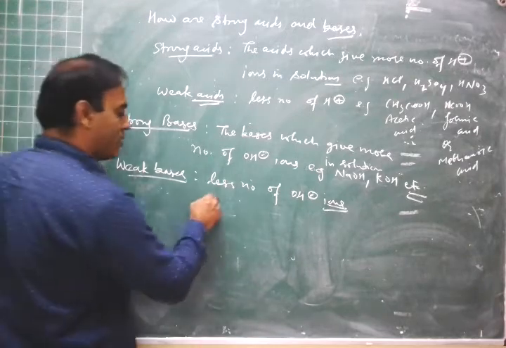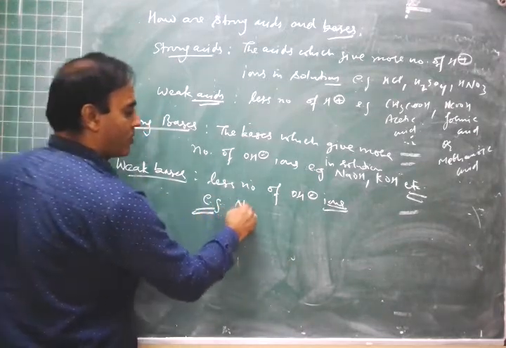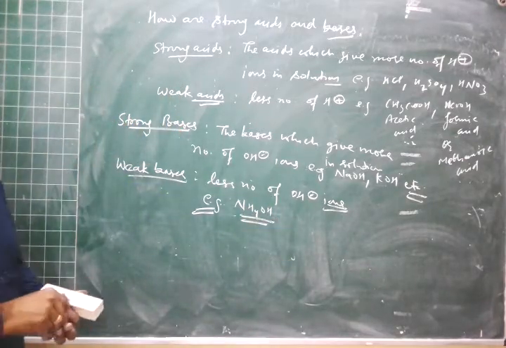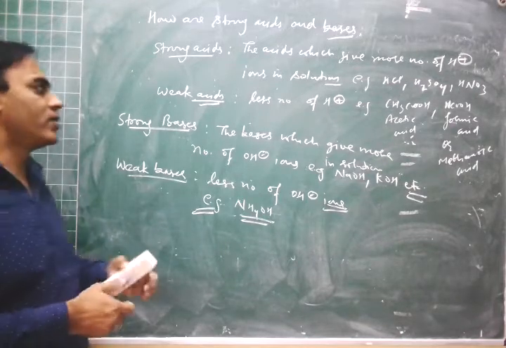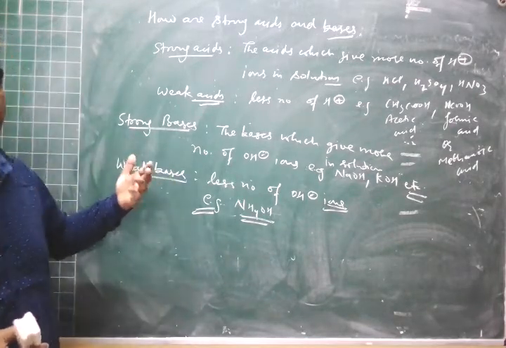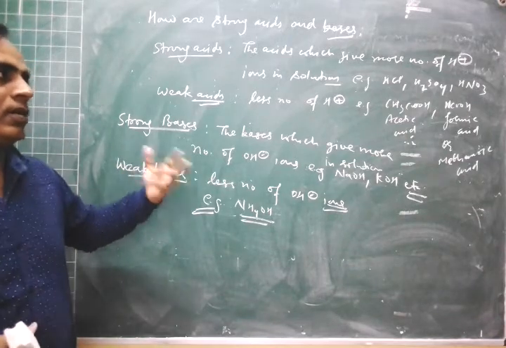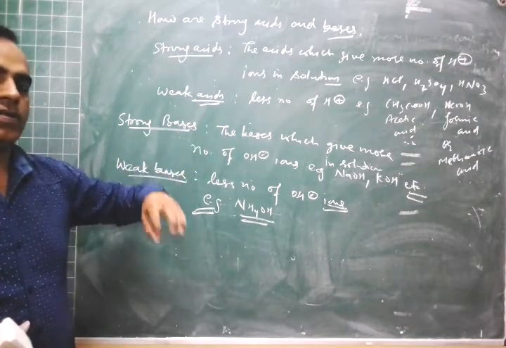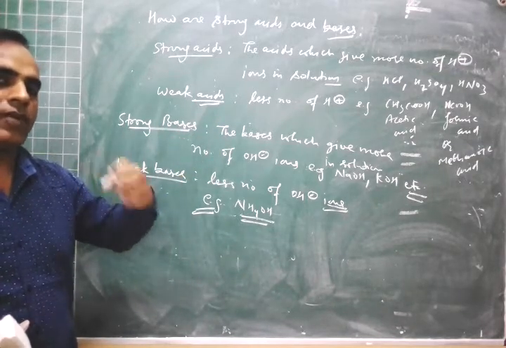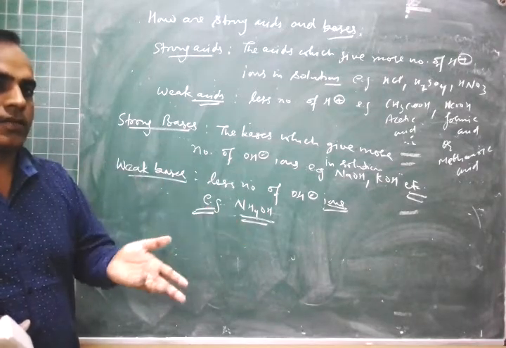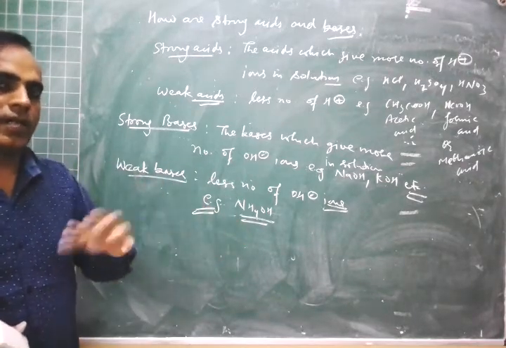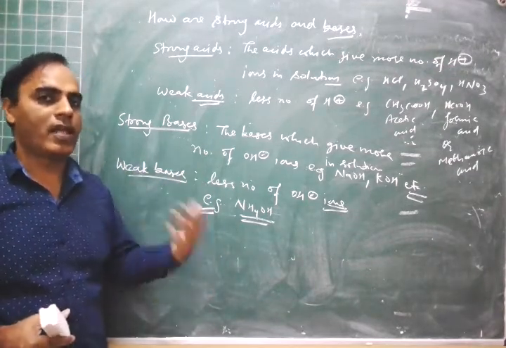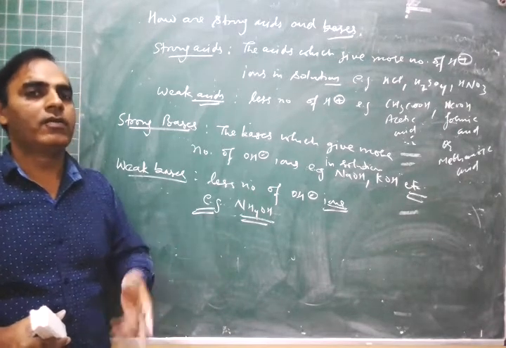An example of a weak base is ammonium hydroxide. How will you know by chemical formula which one is a strong acid and which one is a weak base? This is not possible by only viewing the formula. We have to do an experiment, or we can simply check the pH of the acid and base, and by knowing the pH value we can tell which one is stronger and which one is weaker.